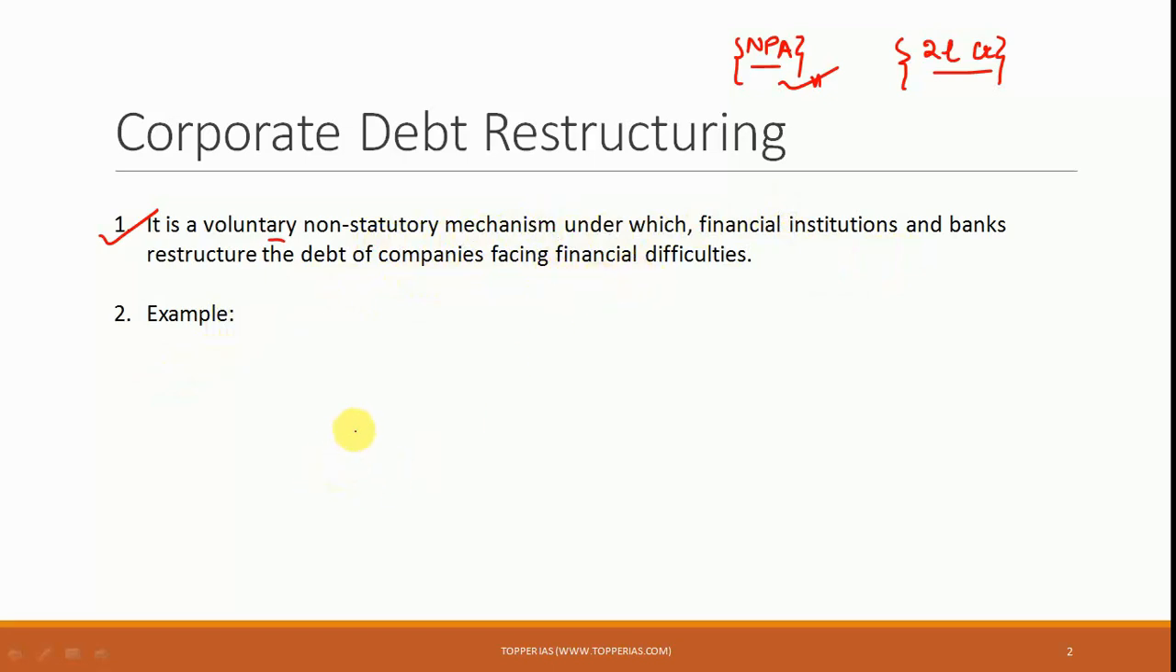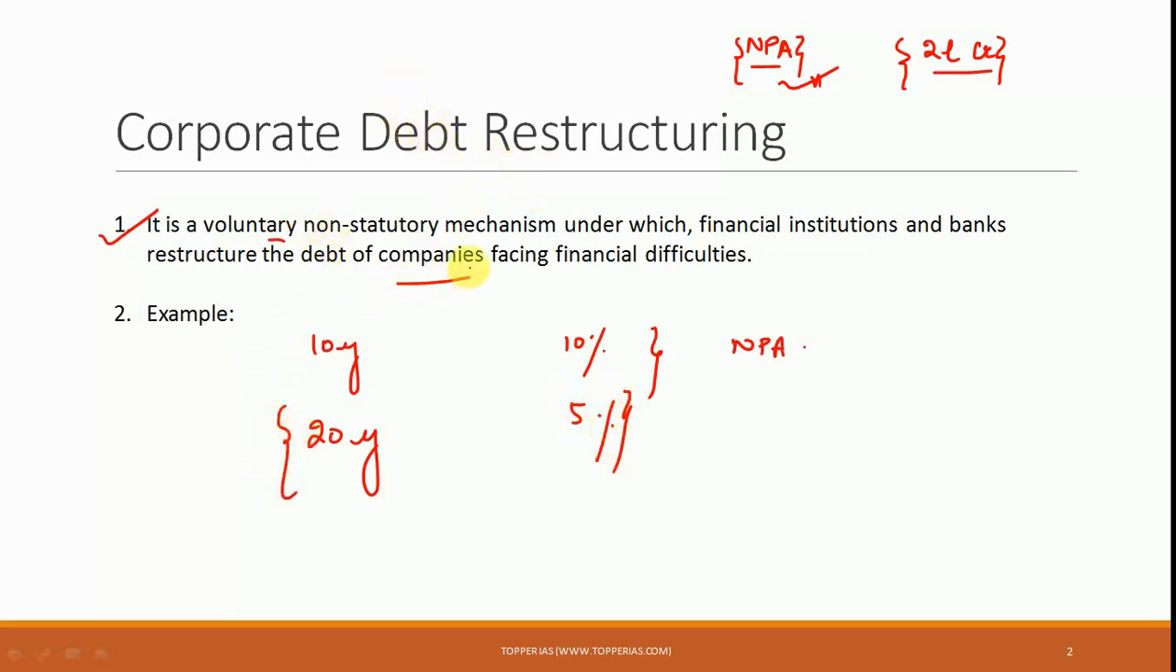Now, how is this restructuring done? That we can understand with the help of an example. Suppose a loan was given for 10 years, probably at a rate of interest of 10%. Now, suppose this particular loan has turned into an NPA. So this is what banks can now restructure. They can maybe make this loan into a 20-year loan, and they can change the rate of interest to, suppose, 5%. So this kind of restructuring is what is known as corporate debt restructuring.